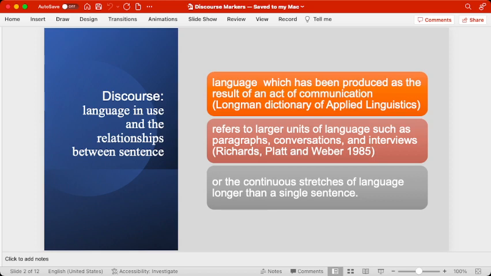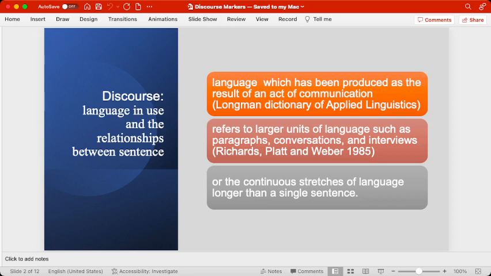First of all, in order to understand discourse markers, we need to go first for the discourses. Discourse is that which is concerned with the use of language and the relationship of the sentences among them. This is the type of discourse definition that we can utilize when we are talking about discourse markers. For example, language which has been produced as the result of an act of communication, that is the definition given by Longman Dictionary. And it also says discourse refers to larger units of language, such as paragraphs, conversations, and interviews, or the continuous stretches of language longer than a single sentence may be called discourse, which is significant with respect to the discourse markers.